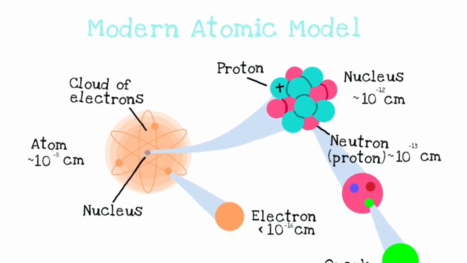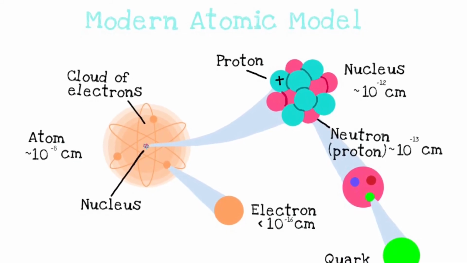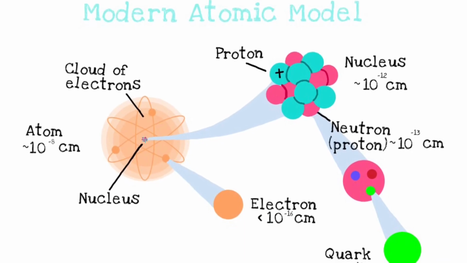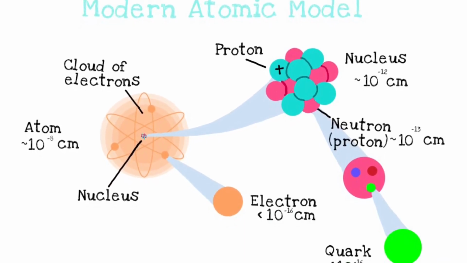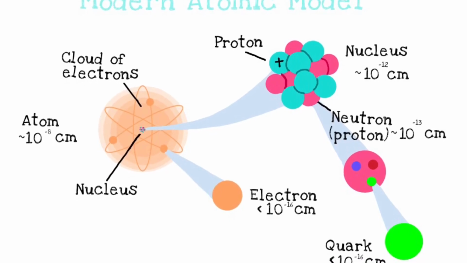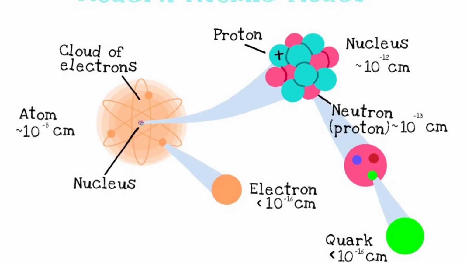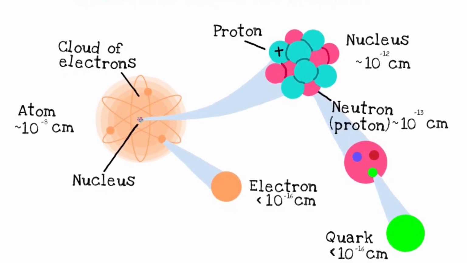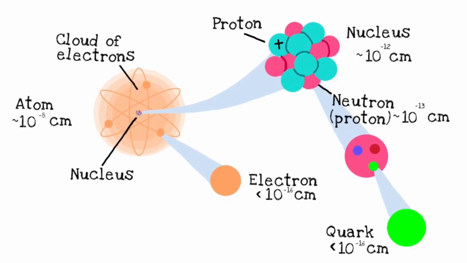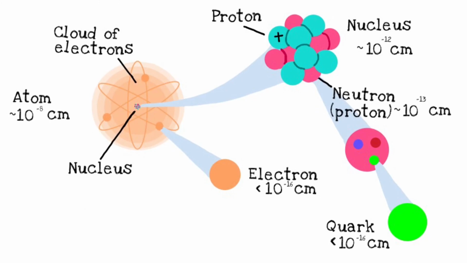A lot of hard work went into developing the atomic model. Thanks to all of the scientists and their discoveries, we have a pretty good idea of what the modern atom looks like today. The atom is made up of protons, neutrons, and electrons. Electrons are always in constant motion around the nucleus. The nucleus is the core of the atom containing the protons and the neutrons. And even smaller particles called quarks are within the protons and neutrons.